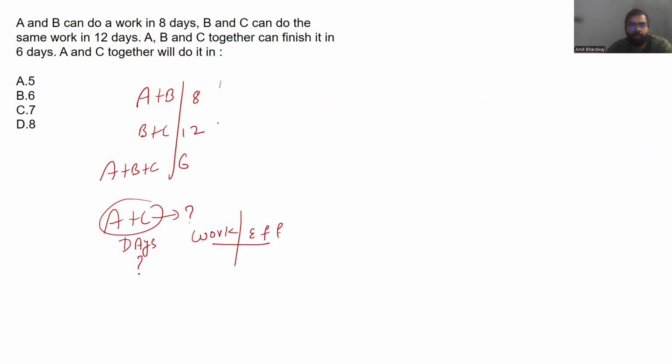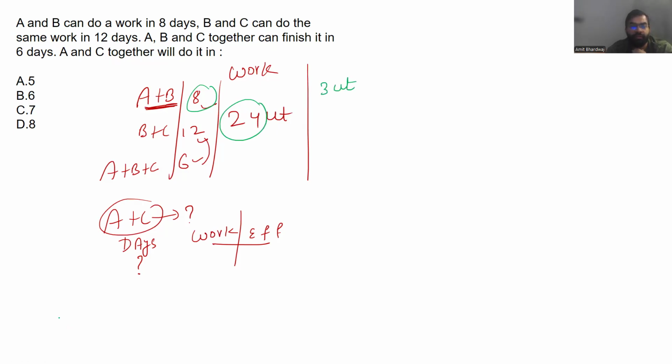Yes or no? Now, assume what amount of work in each case they are doing. Multiple of 8, 12 and 6 will be what? Obviously, I can say 6, 12, LCM is 12. 12 and 8 is 24. So let's say 24 unit is the work, right? Now they together can do how much work in one day? 8 days, 24 units. So 3 unit work every day. Done. Next point.